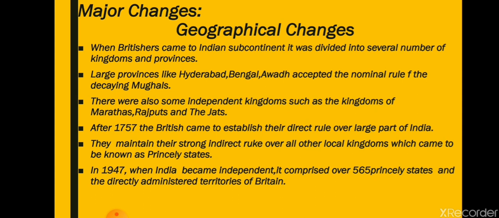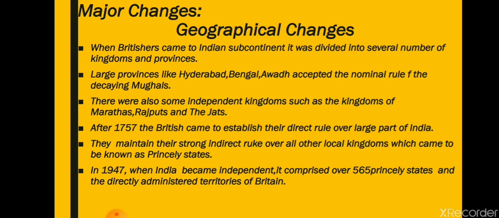Now we will see the major changes caused by the subjugation of India by the Britishers. First of all, the geographical changes: how the geography of India changed. When the English East India Company came to India for trading, India was divided into several kingdoms and provinces, since the Mughal Empire was declining and many independent kingdoms were ruling. Large provinces like Hyderabad, Bengal and Awadh